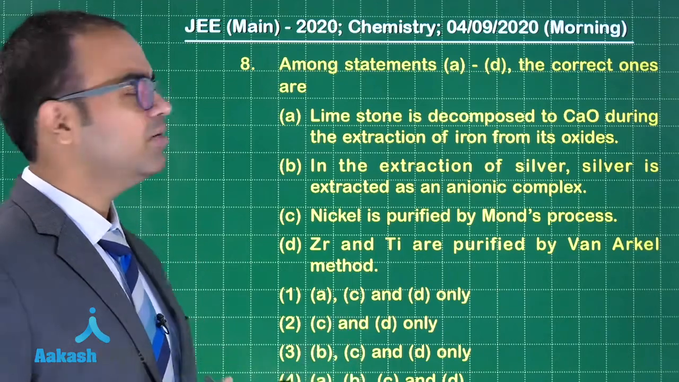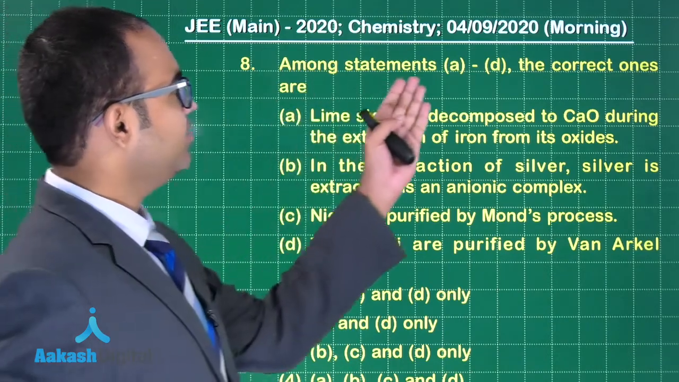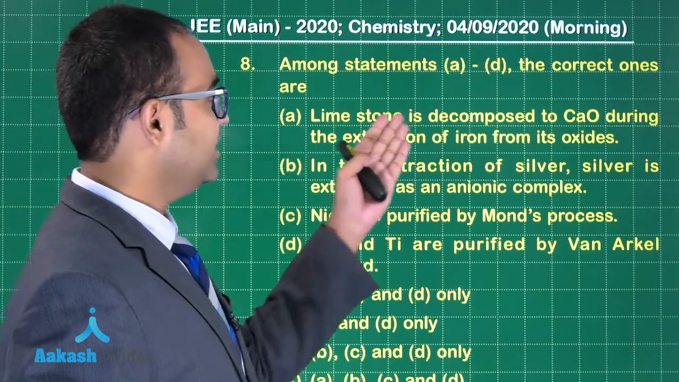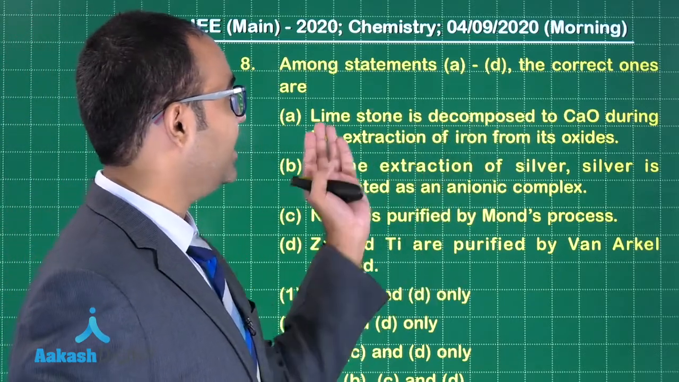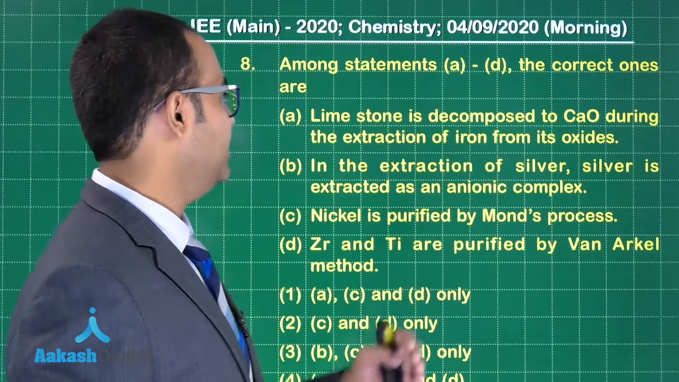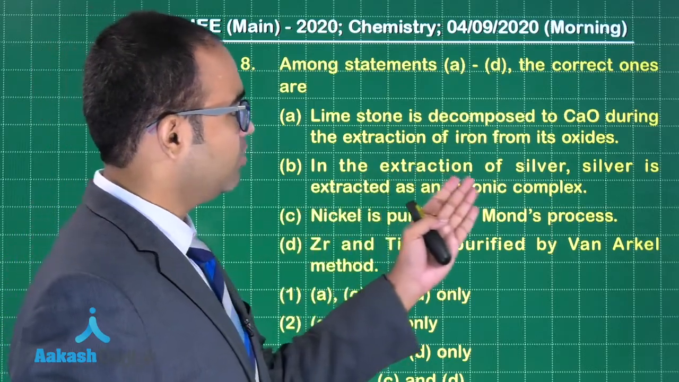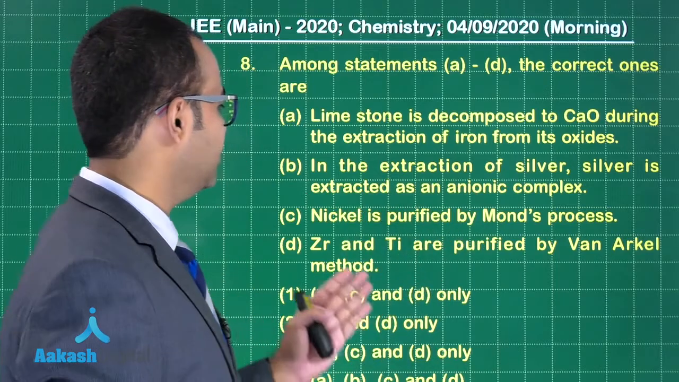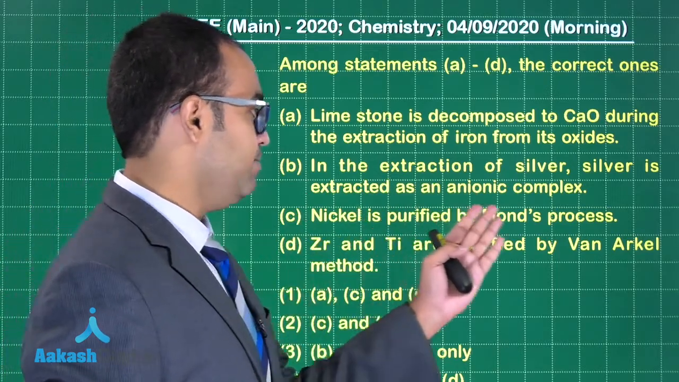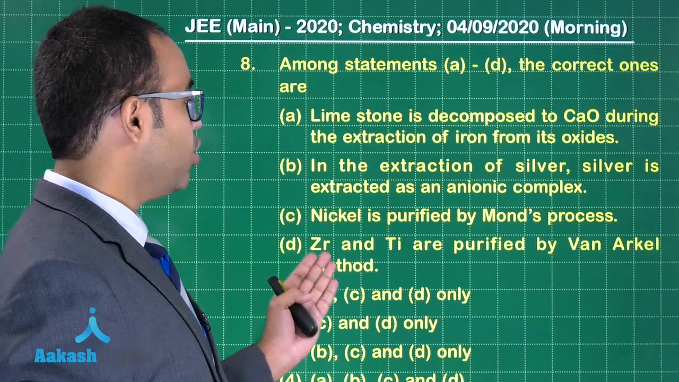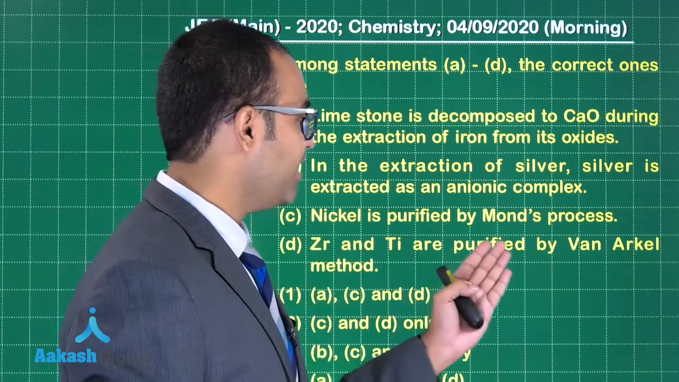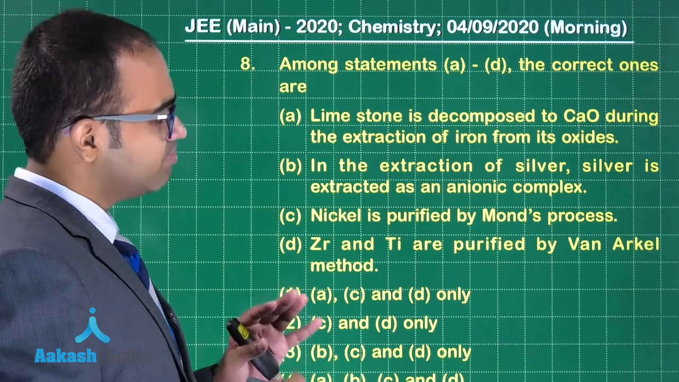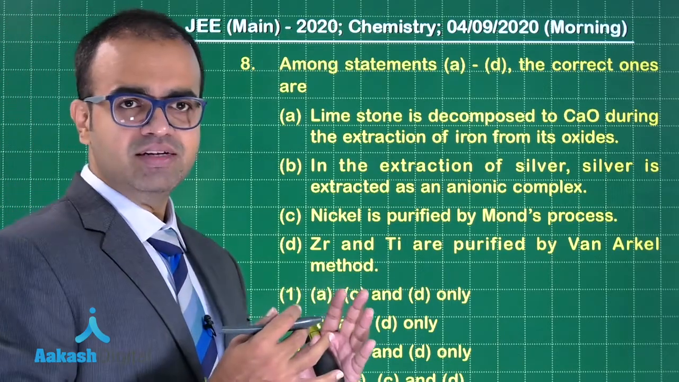Let us solve question number 8. Among the statements A to D, the correct ones are: limestone is decomposed to CaO during the extraction of iron from its oxide. In the extraction of silver, silver is extracted as an anionic complex. Nickel is purified by Mond process. Zirconium and titanium are purified by Van Arkel method. So let us look at each statement.